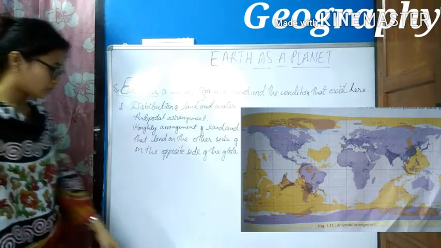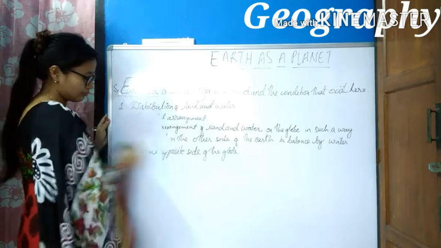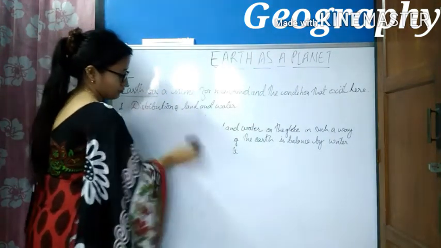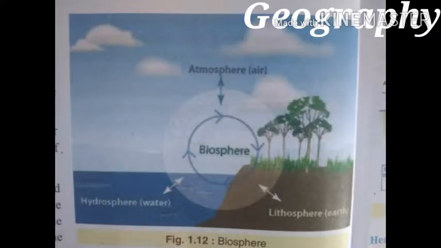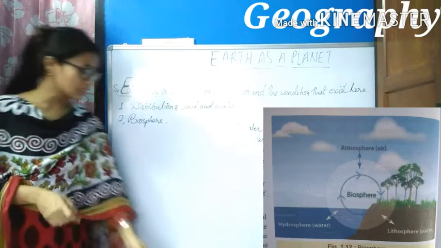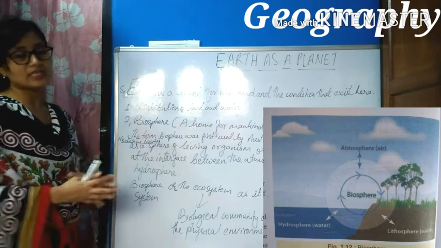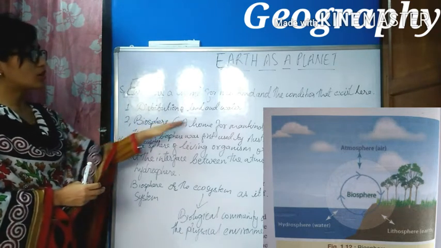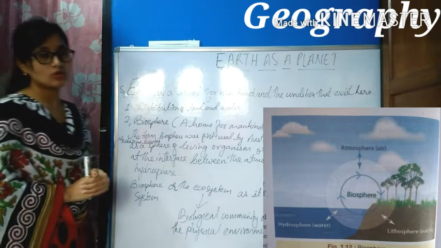Now let us move on to the second condition that supports life on earth, which is biosphere. Biosphere is one of the conditions that supports life on earth. Let us discuss the second condition that is essential for the existence of life on earth, that is biosphere, a home for mankind, or you can also say a sphere of life.